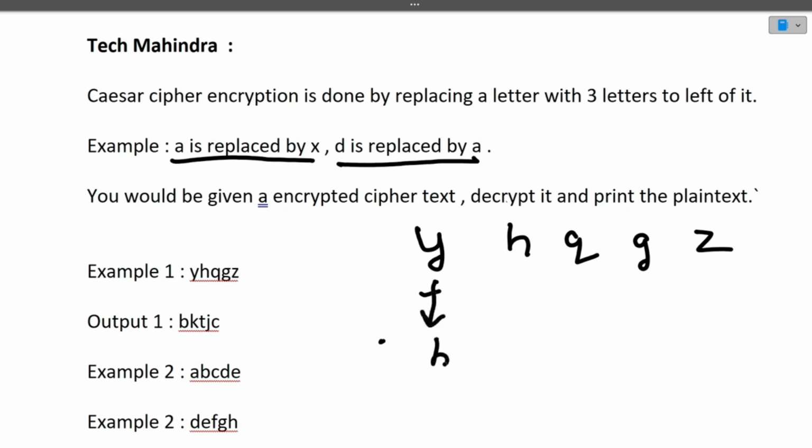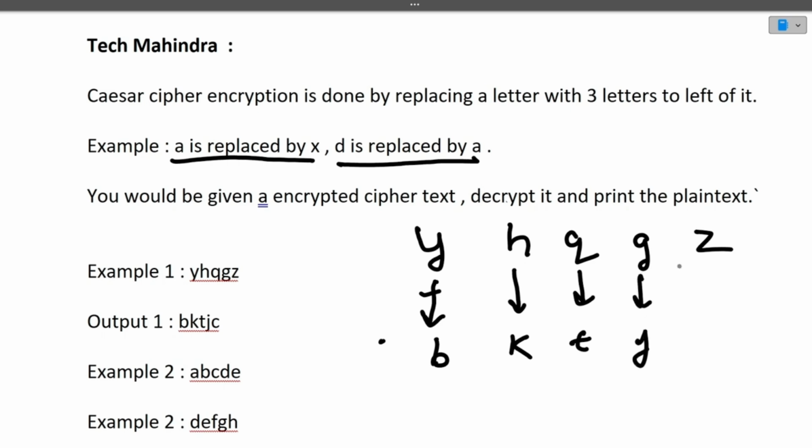That is B. For H, it is A B C D E F G H I J K, so K. For Q, P Q R S T, so three letters to the right of Q is T. For G, it is H I J, so it will be J.